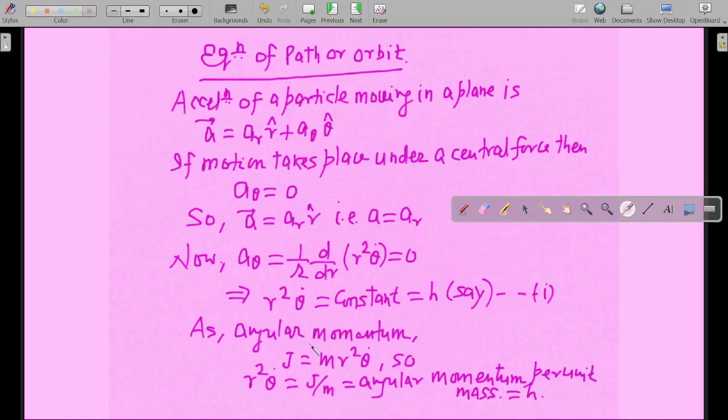Now, angular momentum is equal to what? J equal to mr square theta dot. We have already learned in the previous lectures that angular momentum is given like this, J equal to mr square theta dot. So r square theta dot will be equal to J by m, angular momentum per unit mass. And r square theta dot, we have already assumed to be equal to h, so J by m, that is angular momentum per unit mass, will be equal to h. Okay, so that's why J by m equal to h.